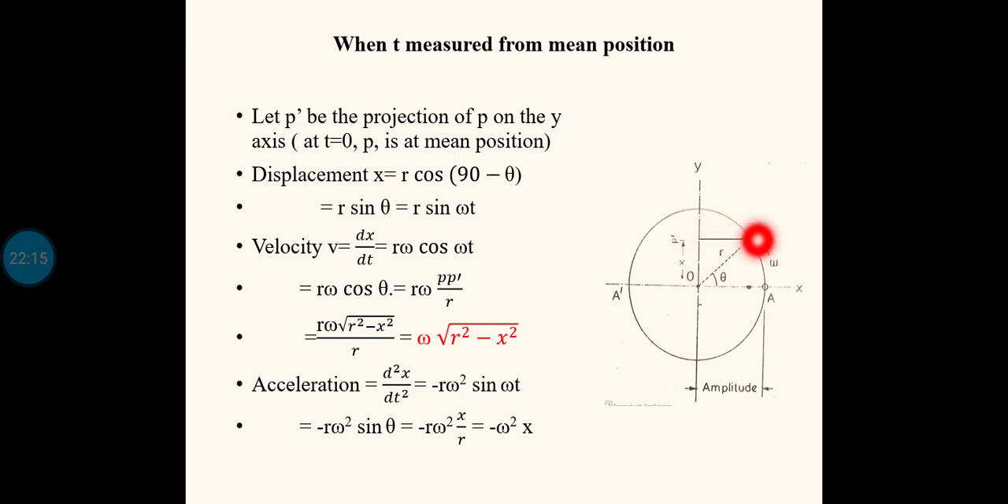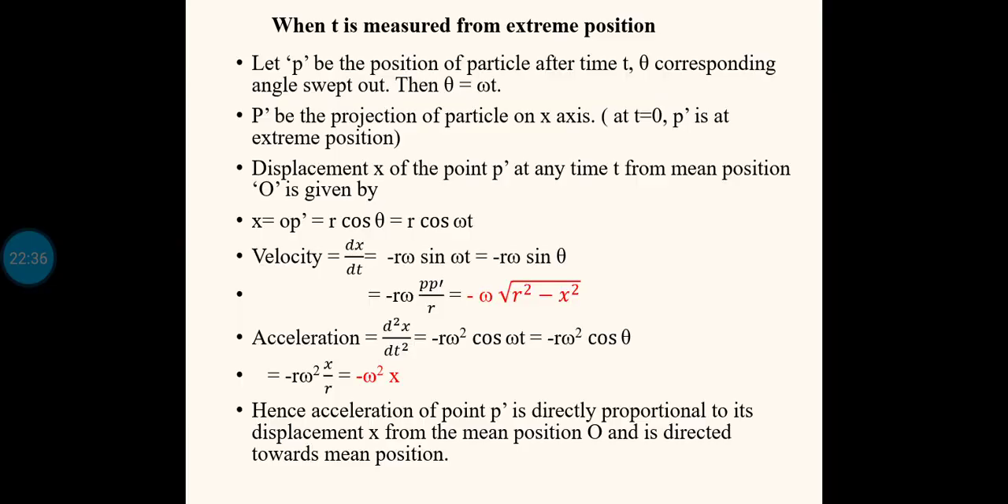Actually p dash, from Pythagoras theorem, p dash square plus x square equals r square. So p dash is equal to root of r square minus x square. So the equation becomes omega into root of r square minus x square. Please write it on paper and simplify yourself. Then you will get the equation for velocity equal to omega into root of r square minus x square. This is the same equation that we got in the earlier case also.